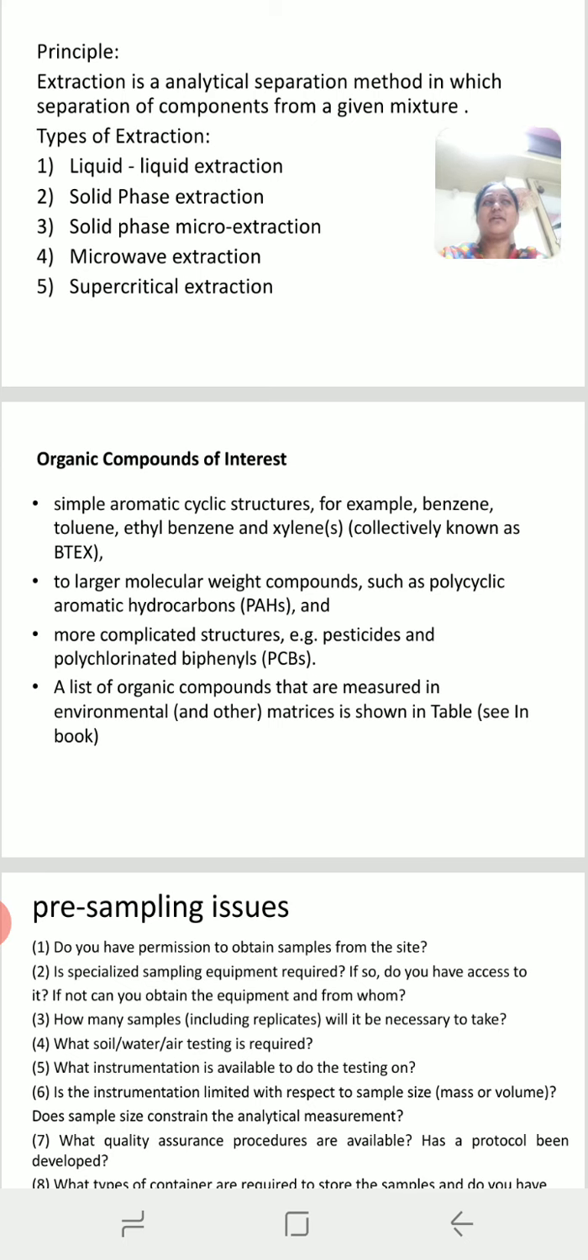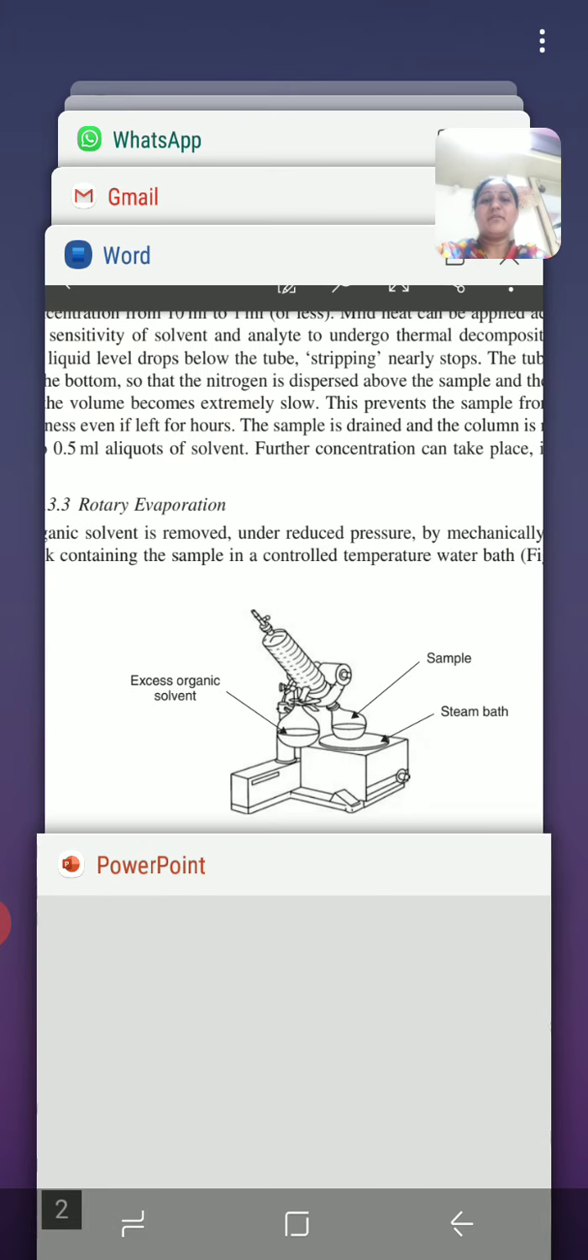The first point is under the pre-concentration of the substance, the organic compounds of interest. There are various organic compounds used for extraction purposes. For example, aromatic cyclic structures, for example benzene, toluene, ethylbenzene, and xylene. Then the larger molecular weights such as polycyclic aromatic hydrocarbons, PAH, then more complicated structures such as pesticides and polychlorinated biphenyls. The list of organic compounds is present in your book.